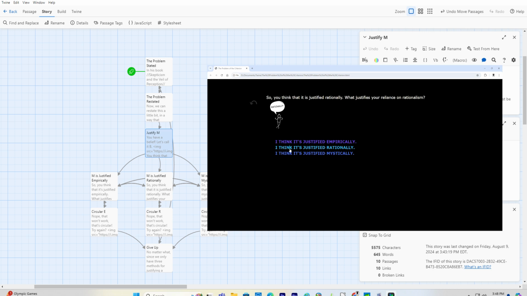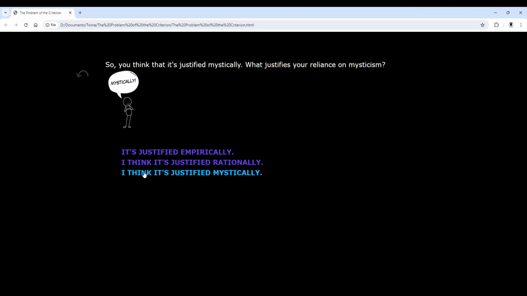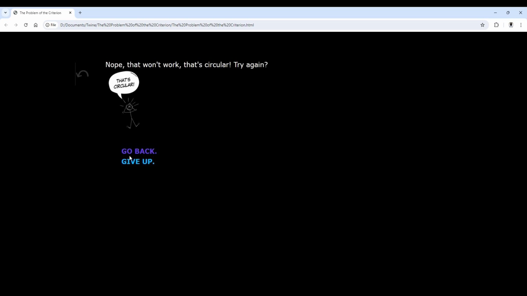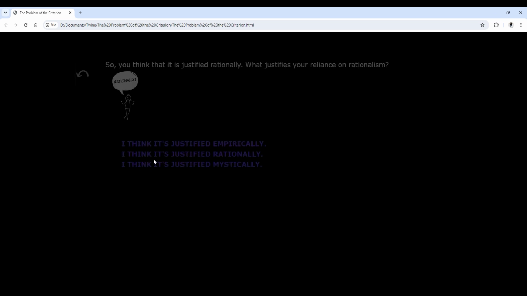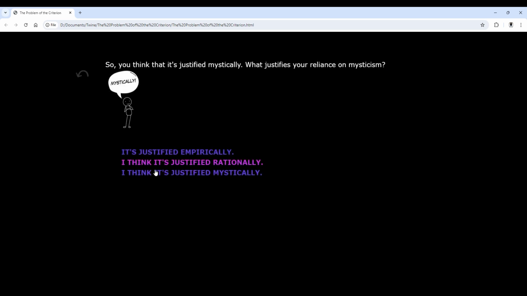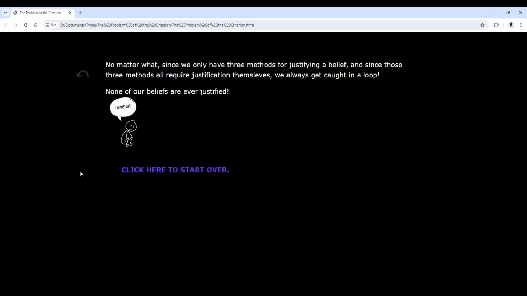So here's a small interactive narrative that demonstrates this infinite looping. Okay, mystically, maybe the mystical method is justified mystically, but that would be circular. So maybe it's justified empirically, but that takes you back to empirical. Maybe it's rational. Maybe it's mystical. Maybe it's mystical, whatever. You can see what's going on here. In the end, you have to give up because no matter what, we are stuck in a loop. And this is a simple little twine, a nonlinear interactive narrative of the infinite loop sort.